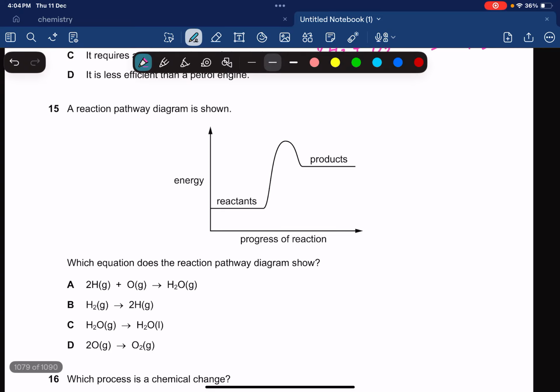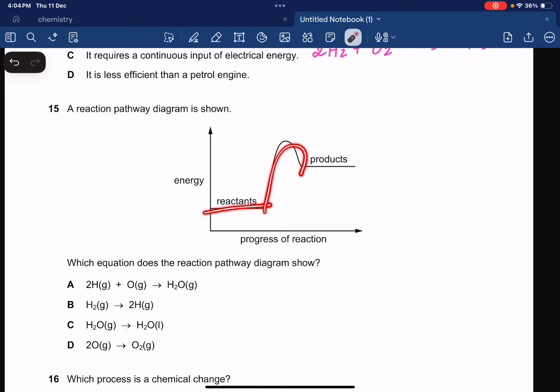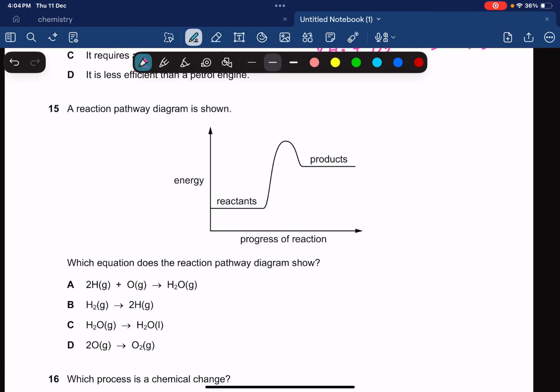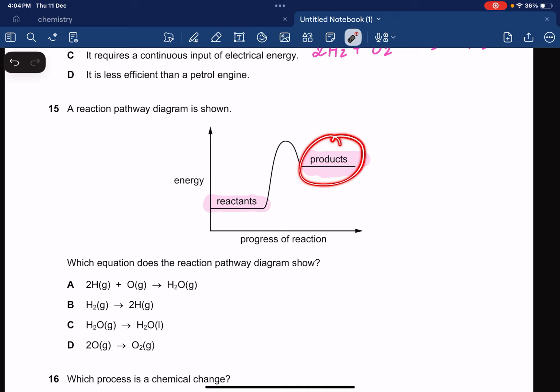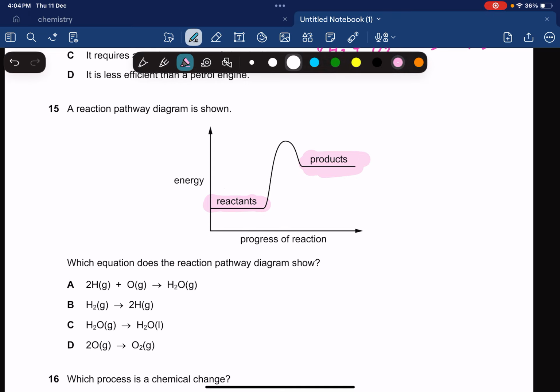Reaction pathway diagram is shown. Okay, reactants are below, products are above. You need to realize one thing, please. When reactants are below and products are above, you should know which kind of reaction this is going to be, exo or endo. This is going to be an exo. No, not exo. This is going to be an endothermic reaction. Okay, this is going to be endothermic.